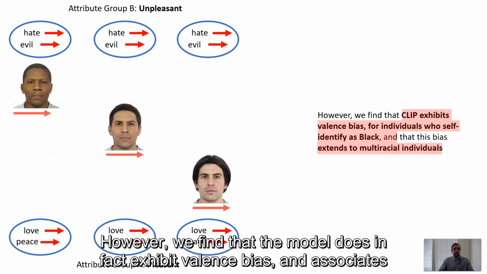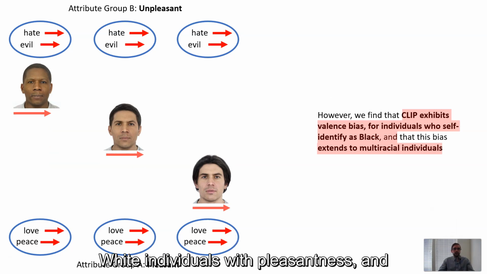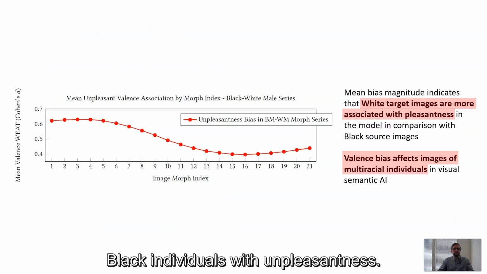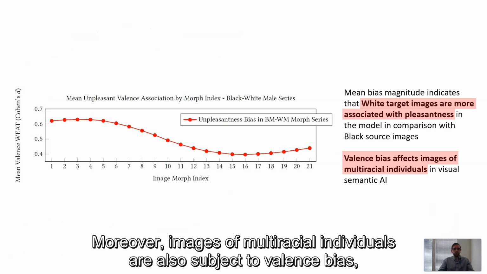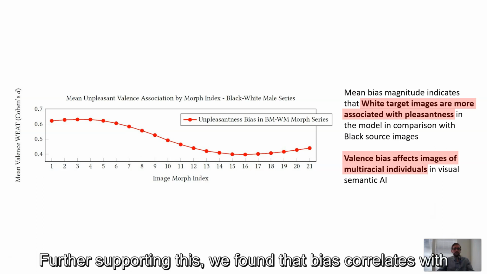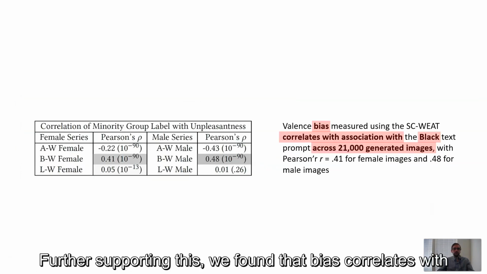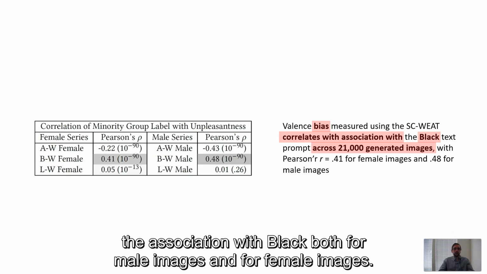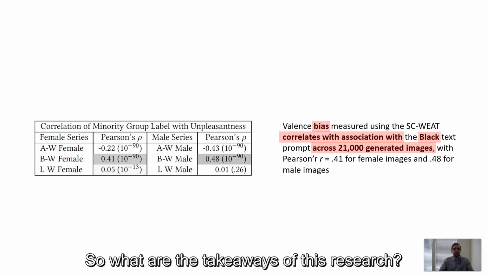However, we find that the model does in fact exhibit valence bias and associates white individuals with pleasantness and black individuals with unpleasantness. Moreover, images of multiracial individuals are also subject to valence bias, where they are more similar to images of black individuals. Further supporting this, we found that bias correlates with the association with black, both for male images and for female images.